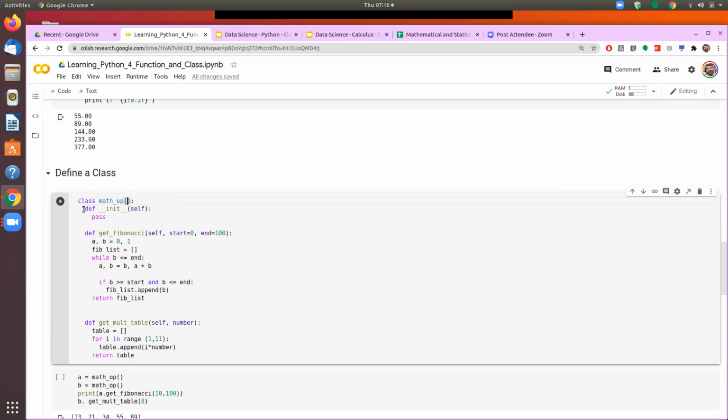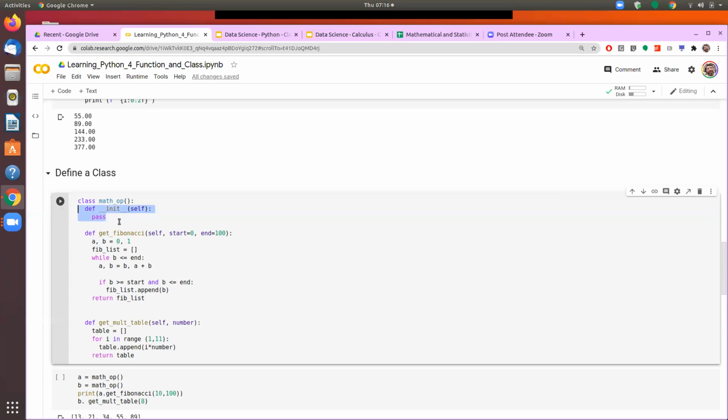Second one is we need to have a function which will start with this init. So we have to give this function always, and the parameter which will be passed to this function is called self. This parameter is a compulsory part of the class definition, and this one is used to initialize it. I talked about earlier how do you call a function, how do you call a class, or how do you use a function inside the class. First you need to initialize, and therefore inside every class this initialization function is always required.